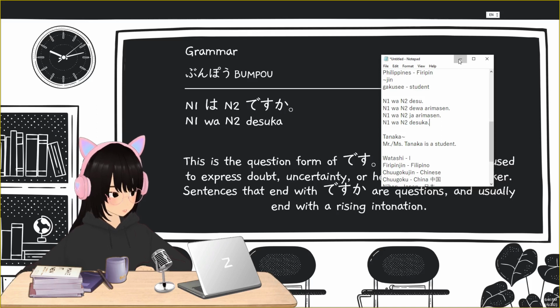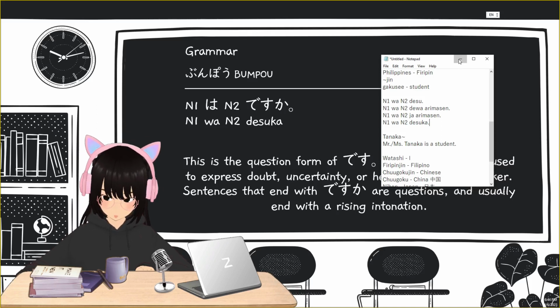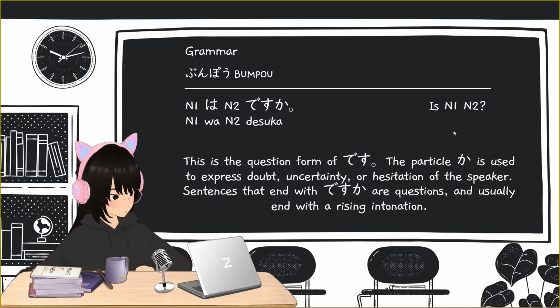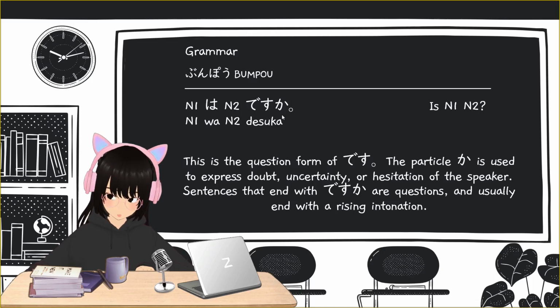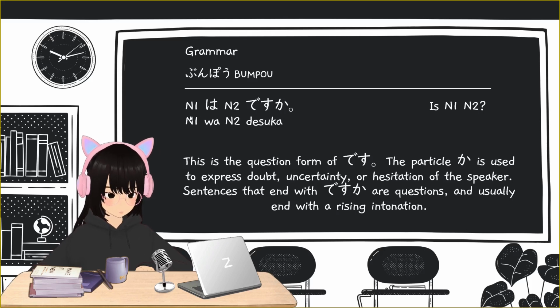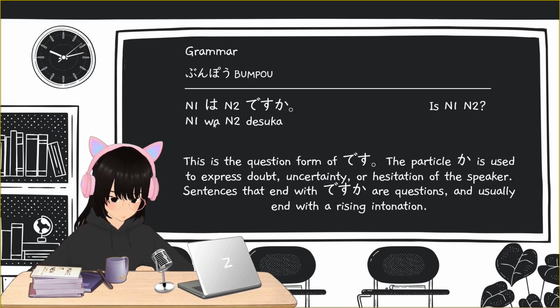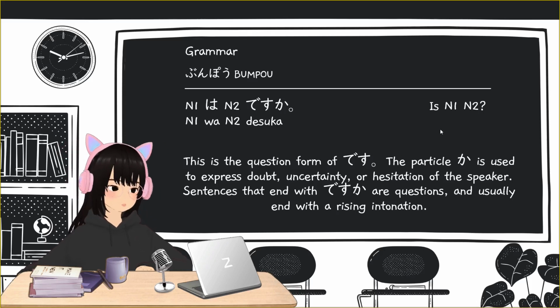If you want to express doubt, uncertainty, or hesitation, or just want to ask questions, it usually ends with a rising intonation. So N1 wa, N2 desu ka. Not a flat intonation. N1 wa, N2 desu ka. It's not a statement, it's a question, so there's a rising intonation. N1 wa, N2 desu ka, or "Is N1 N2?" Okay?